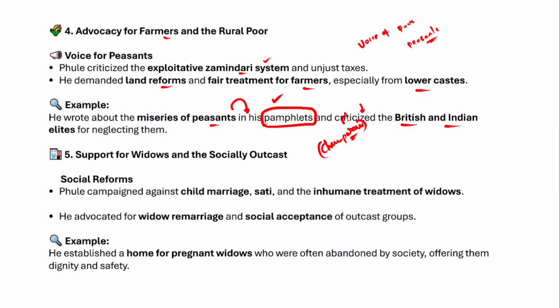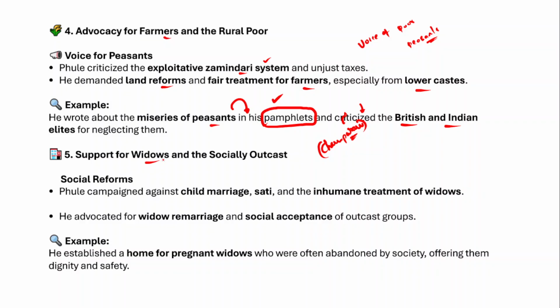After the success of Champaran Satyagraha, farmers started participating in the national movement on a large scale, and the nationalist leaders also started taking up the farmers' issues seriously, right? So apart from that, support for the widows and the socially outcast groups.